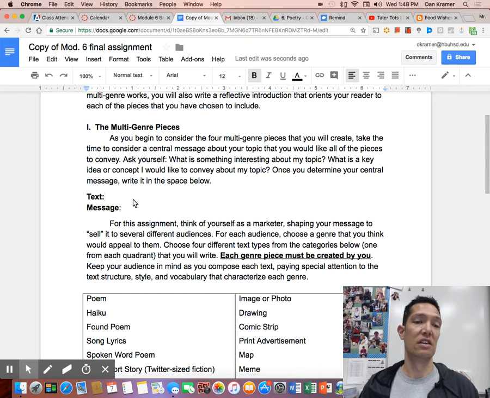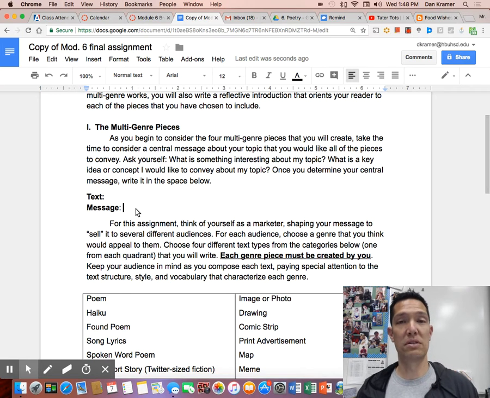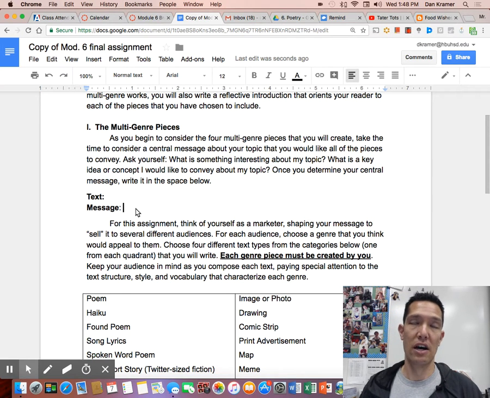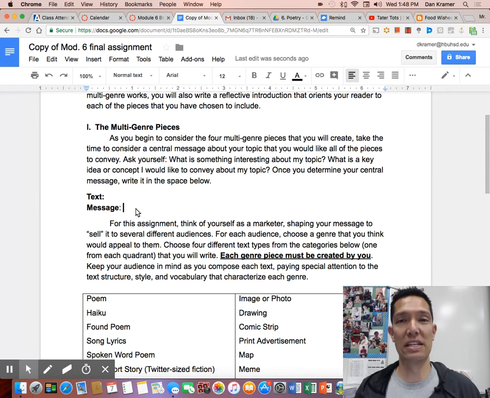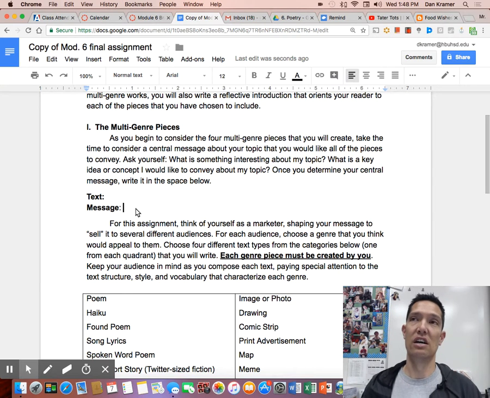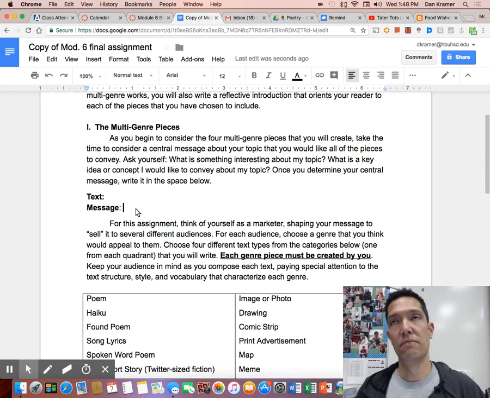Good enough. Then what you will do with that text is form some sort of message. It could be anything. So if it's a book, it could just be, this is the best book ever made. It could be some kind of opinion. It should be something positive since you like it. Like Harry Potter is the best YA novel ever, or best series ever.